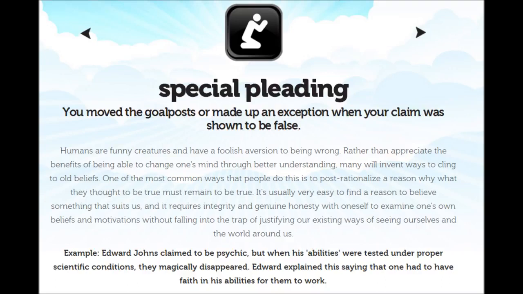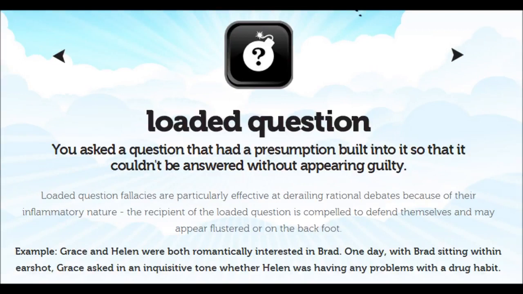Example, Grace and Helen were both romantically interested in Brad. One day, with Brad sitting within earshot, Grace asked in an inquisitive tone whether Helen was having any problems with a drug habit. 11. Burden of proof. You said that the burden of proof lies not with the person making the claim, but with someone else to disprove. The burden of proof lies with someone who is making a claim, and is not upon anyone else to disprove. The inability, or disinclination, to disprove a claim does not render that claim valid, nor give it any credence whatsoever.